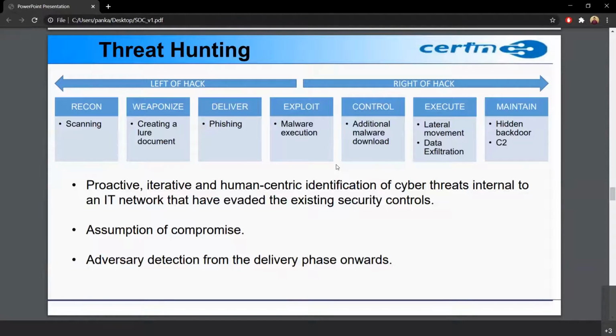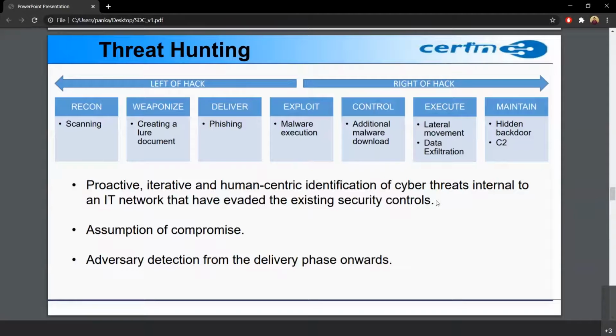Okay, so these seven steps that you are seeing are basically a cyber kill chain process. This is used for cyber threat hunting. This is the Lockheed Martin cyber kill chain process. So I'll explain this part.